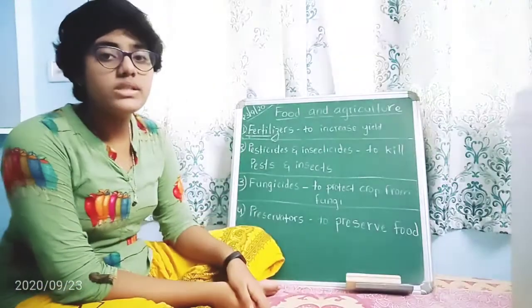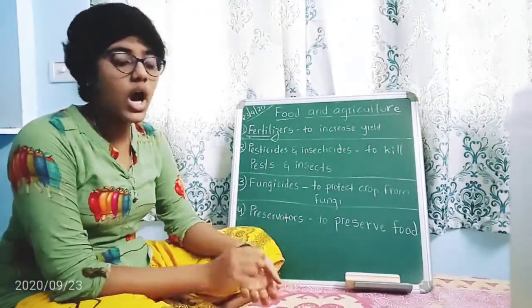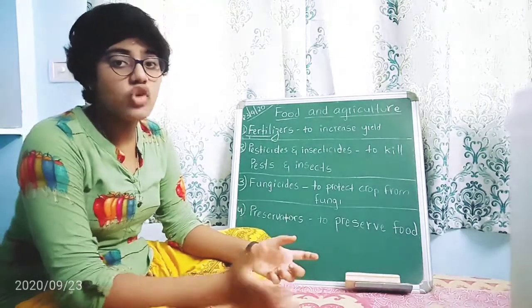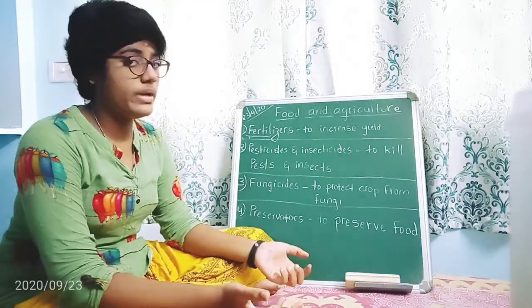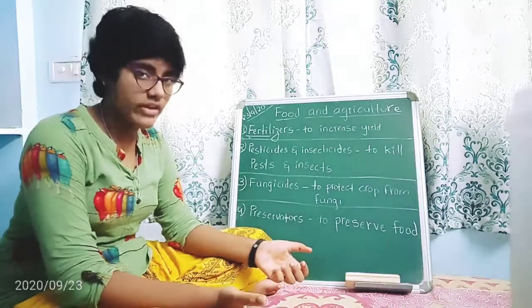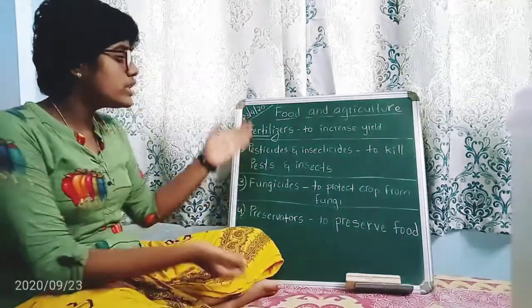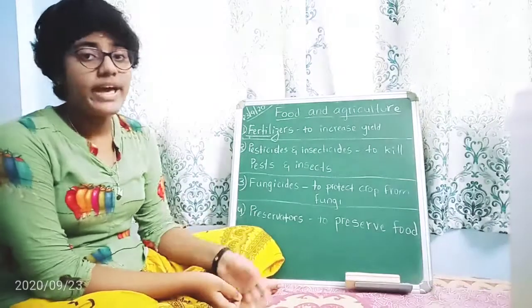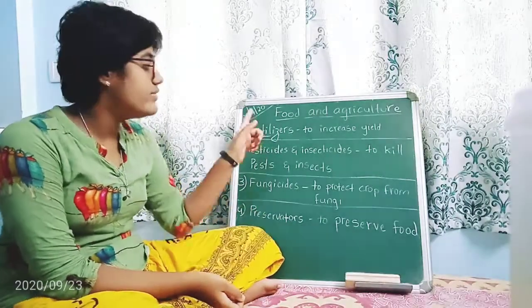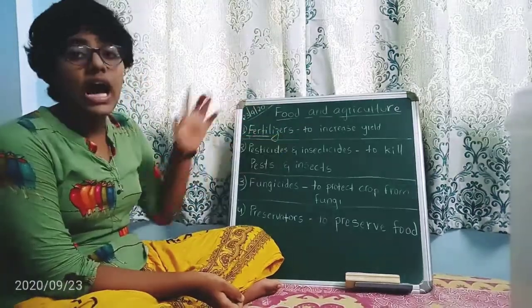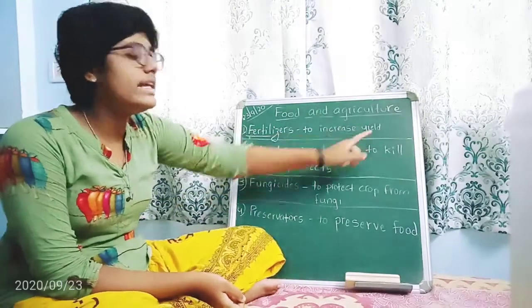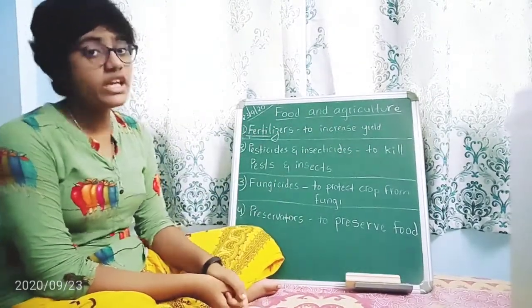Fertile means the quality of the soil. If the soil is good, then the crop will be good and healthy for us. So when the soil is not good for growing crops, fertilizers are used to increase the yield of the soil to grow many crops.